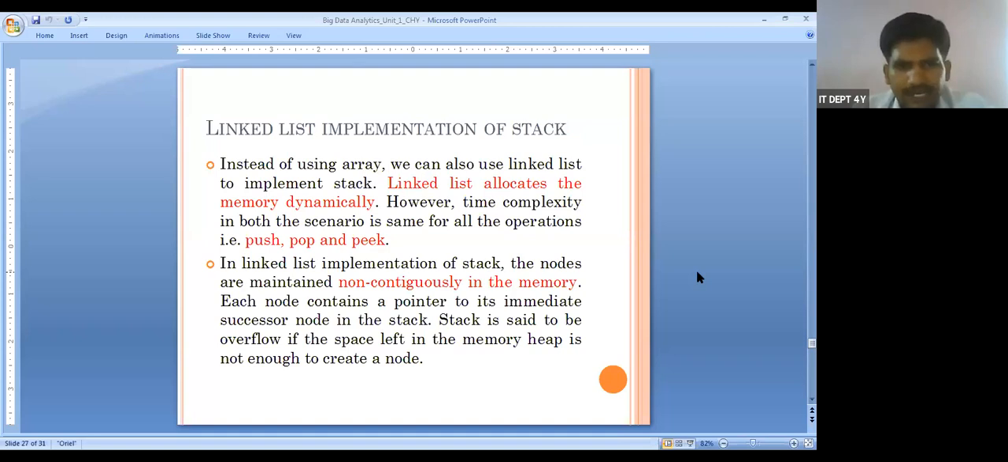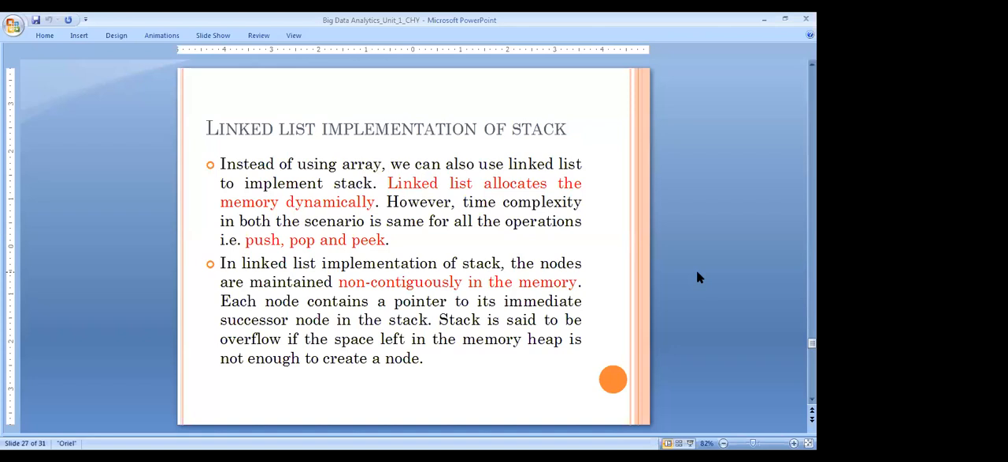Then another point: in the linked list implementation of the stack, the nodes are maintained non-continuously in the memory. What is continuous and non-continuous memory allocation? In the earlier concept, an array is a continuous memory allocation. In a linked list, it is not a continuous memory allocation; we can have non-continuously allocated memory. Why is an array continuous, and why is a linked list not?